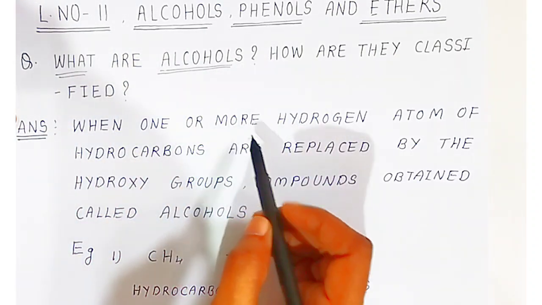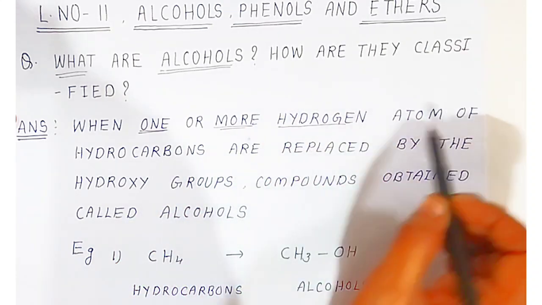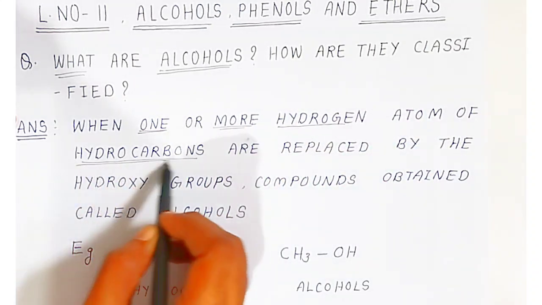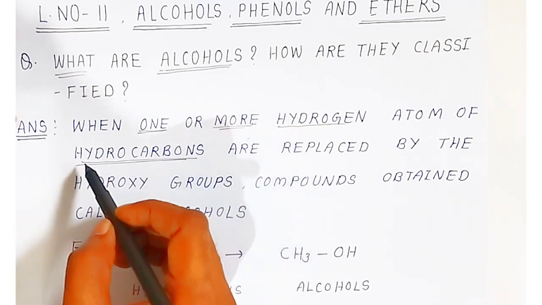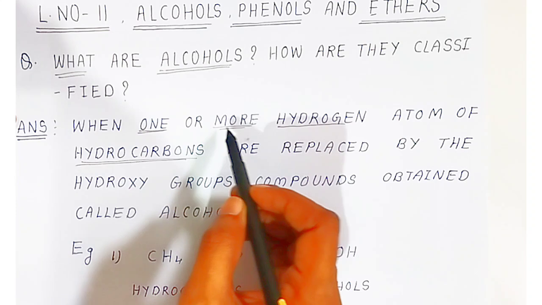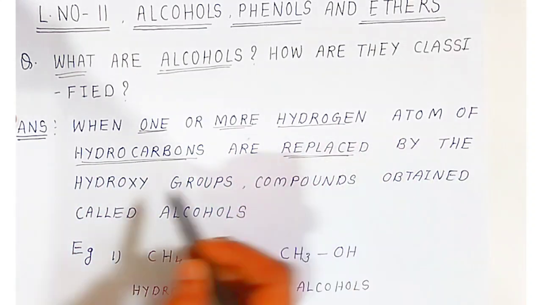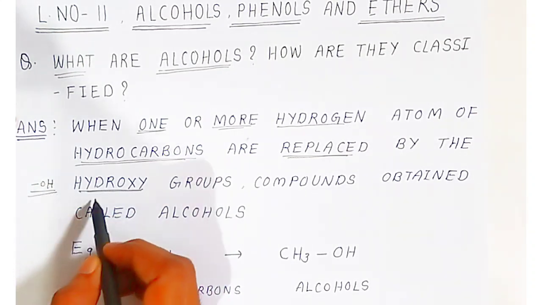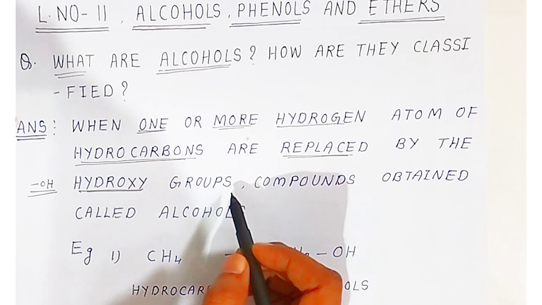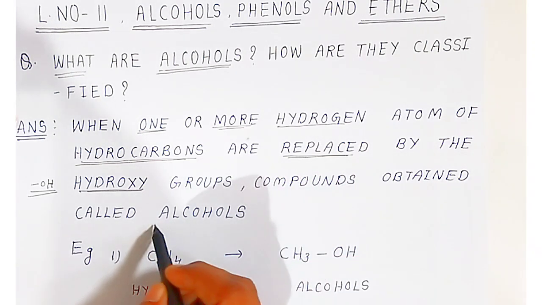When one or more hydrogen atoms of hydrocarbons, okay students, you have hydrocarbons like alkane, alkene, alkynes and benzene, all are hydrocarbons, are replaced by hydroxy group, that is minus OH, this group is called as hydroxy group, the compound obtained is called alcohols.